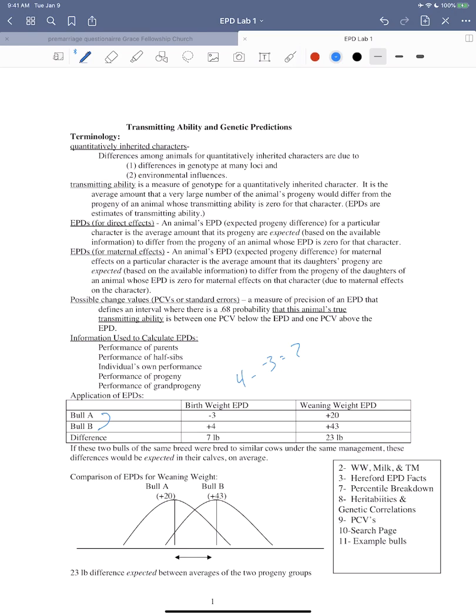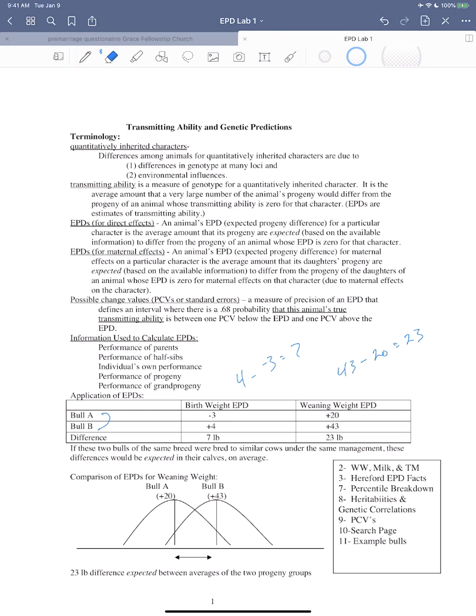Weaning weight's the same thing. You take your larger one, 43 pounds for bull B, subtract 20 pounds for bull A, and that's going to give you 23 pounds. So you expect bull B's offspring to be 23 pounds heavier at weaning than bull A's offspring. In this case, bull B's offspring is going to be 43 pounds heavier at weaning than an animal whose transmitting ability is 0, and bull A's offspring is going to be 20 pounds heavier at weaning than an animal whose transmitting ability for weaning weight is 0. So that's just showing the same thing.